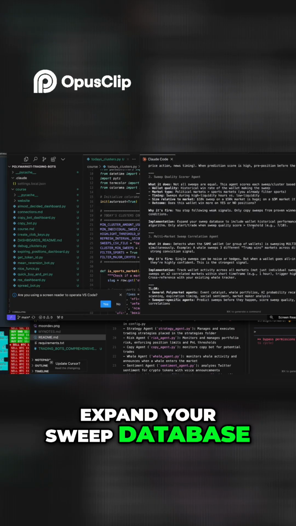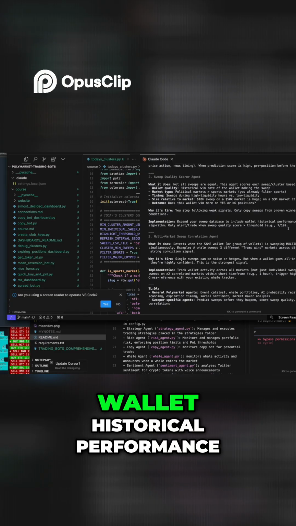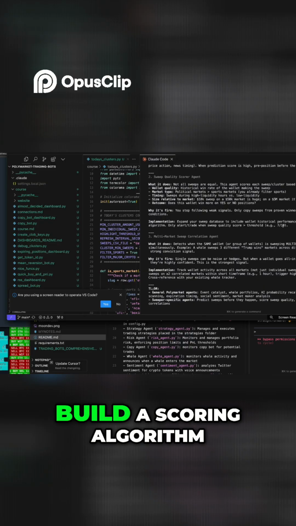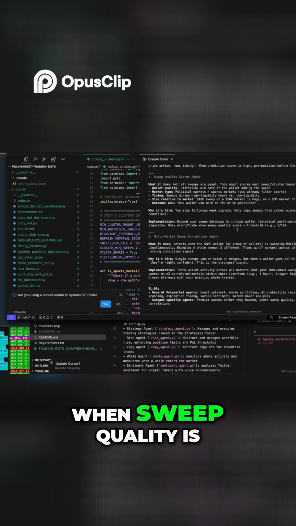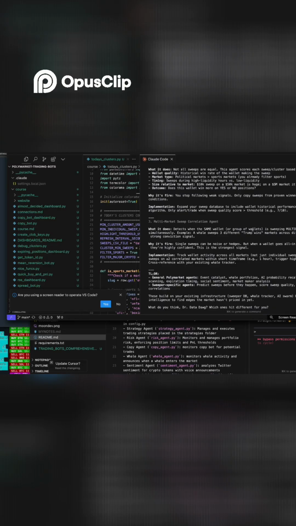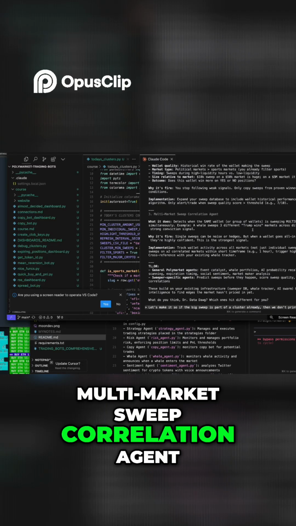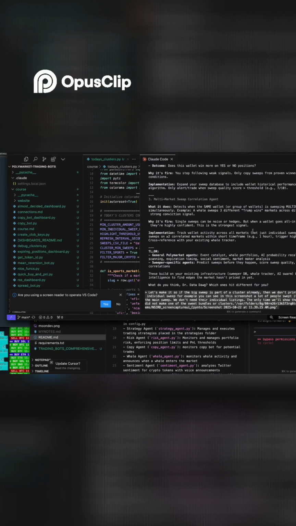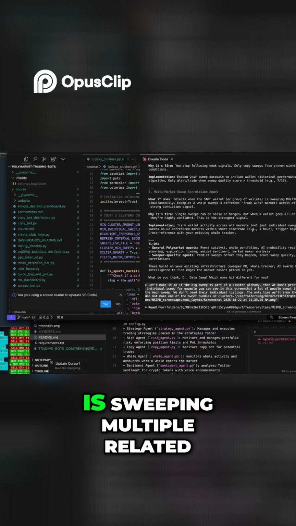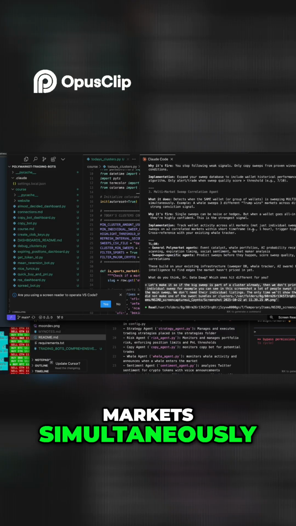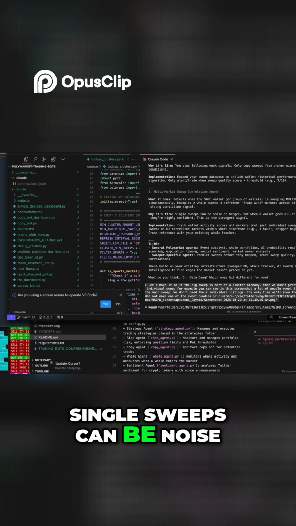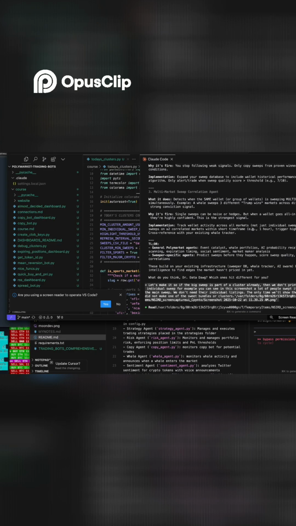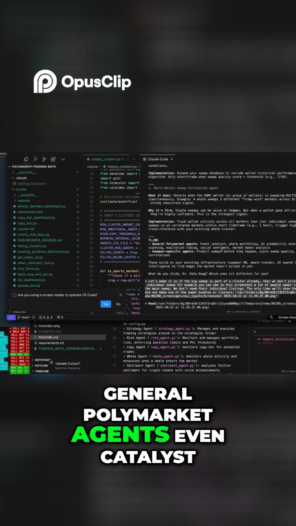Expand your sweep database to include wallet historical performance. Build a scoring algorithm, and only alert or trade when sweep quality is over threshold. Multi-market sweep correlation agent. What does it do? Detects the same wallet sweeping multiple related markets simultaneously. Why is it fire? Single sweeps can be noise or hedges. General Polymarket agents, even catalysts.